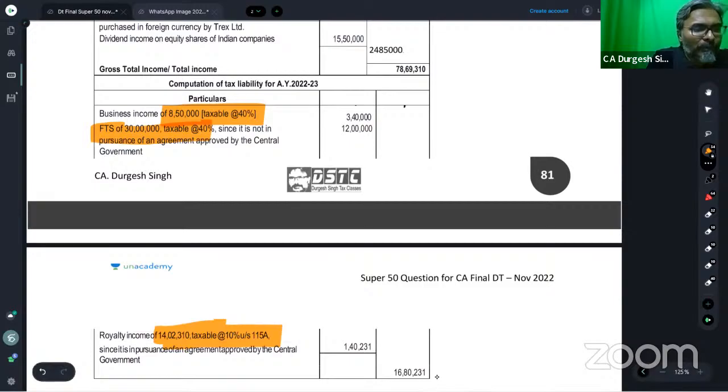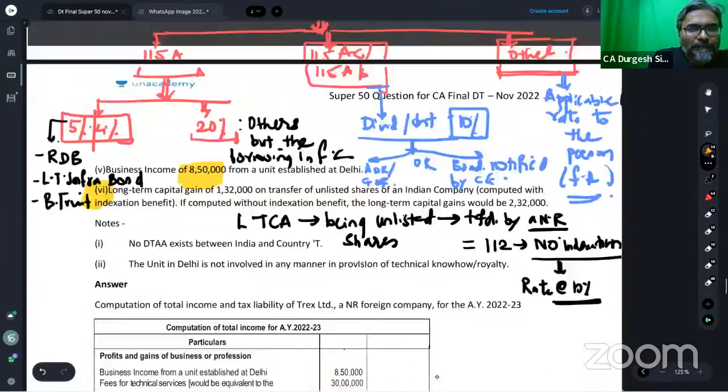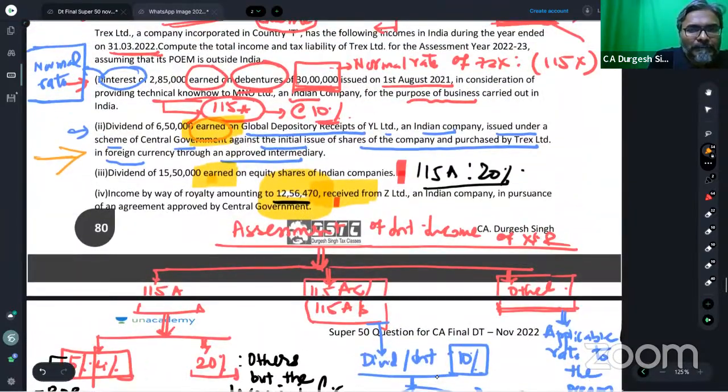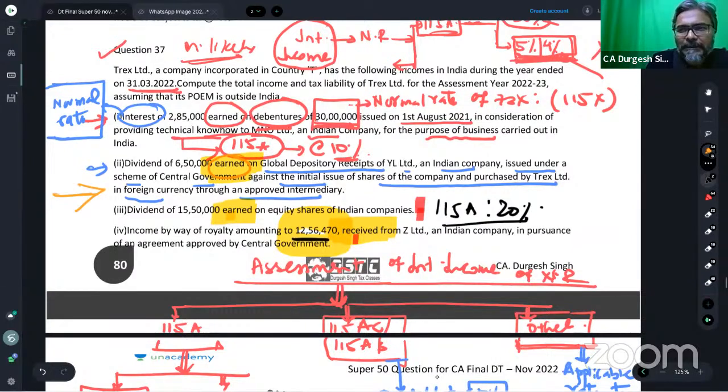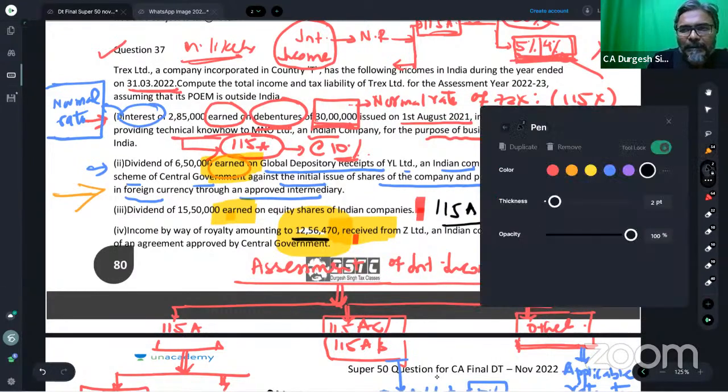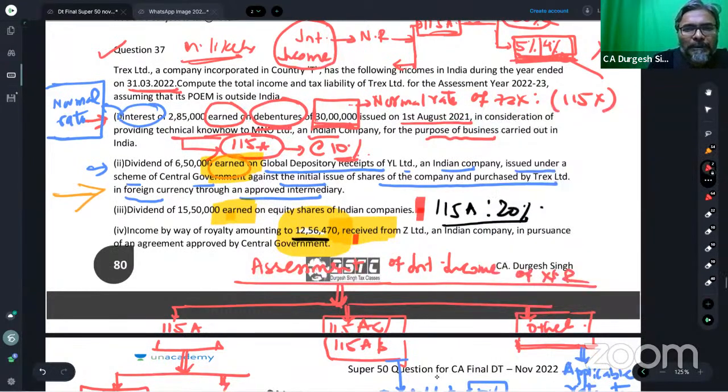And let's have a look over here, students. Can you see this?